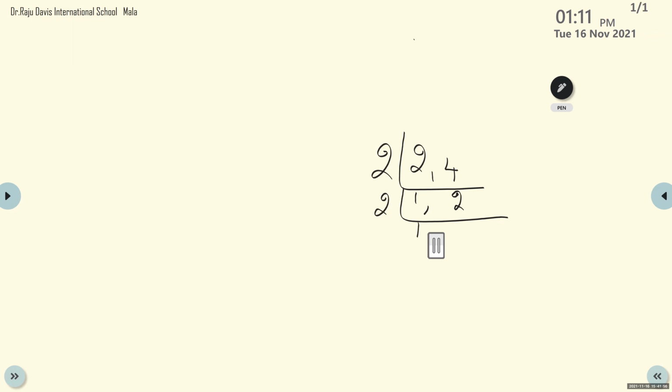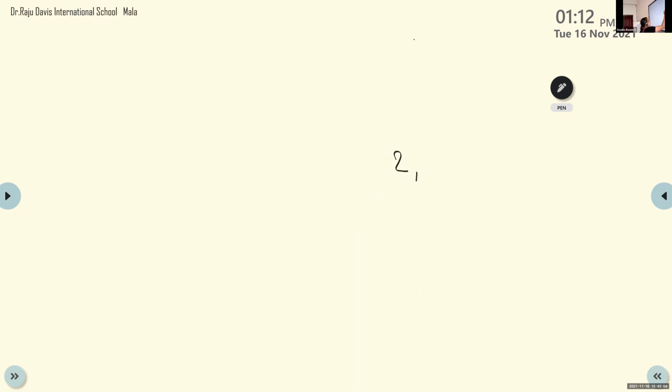Ma'am, please show it once more. Yes, yes. 2 and 4. Which number is common here, Tanvi? 2. You divide with 2. Not only common numbers, you can divide with any number like 2, 3. But 3 don't take here because you will not get it. What is the first step? 2 divided by 2, you will get 1. What is the next number? 4 divided by 2, you will get 2. You write both the terms here.